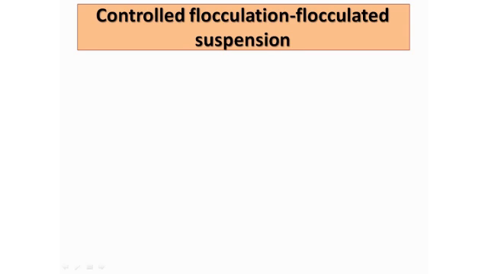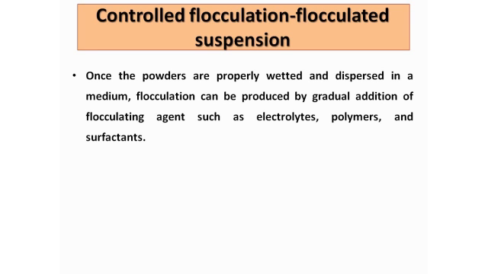So controlled flocculation is a desirable quality for the preparation of a suspension. Controlled flocculation gives the flocculated suspension. Once a powder, meaning the dispersed phase of the suspension, is properly weighed and dispersed in the medium, flocculation can be produced. We need a flocculated suspension because it is generally quite stable compared to the deflocculated one. Flocculation can be produced by gradual addition of a flocculating agent.